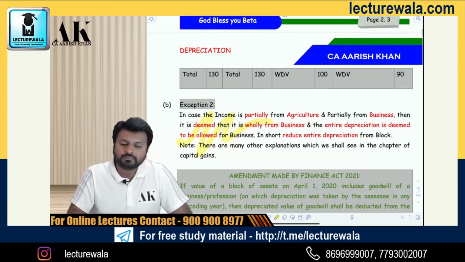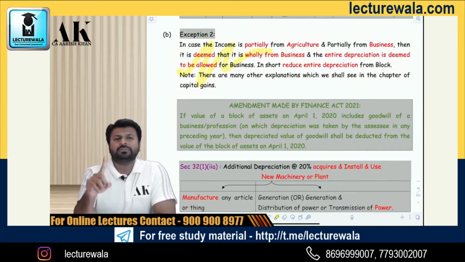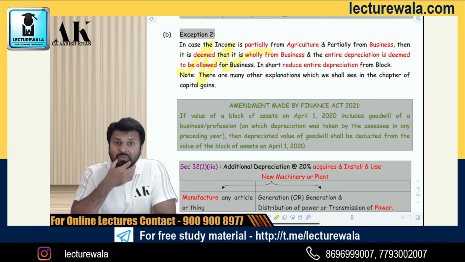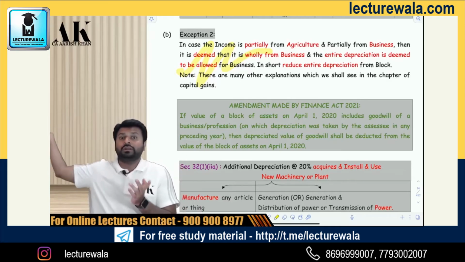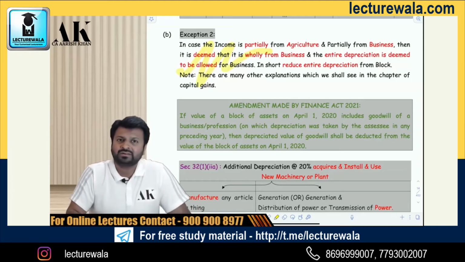Now, one amendment made by Finance Act 2021, that is from 1st April 2020, that is from previous year 2021, goodwill is not allowed as depreciation. Now, I agree. If I purchase a new goodwill now, I will not get the depreciation. But what about the goodwill which is already existing in my existing block of intangible assets? What has to be done for that?